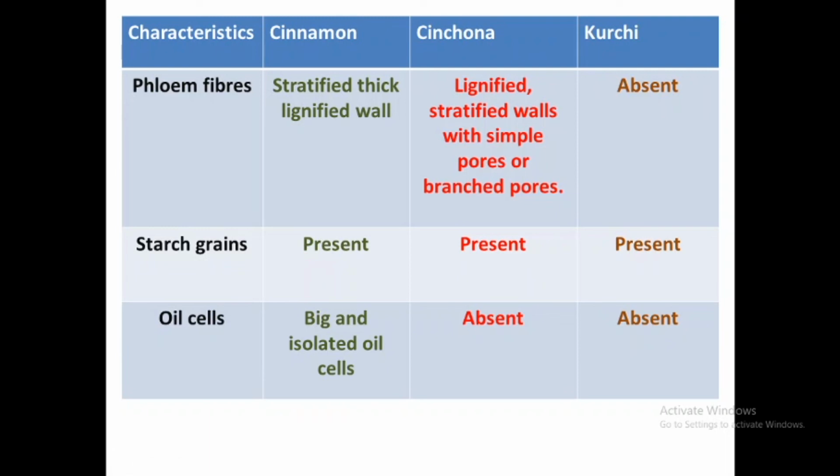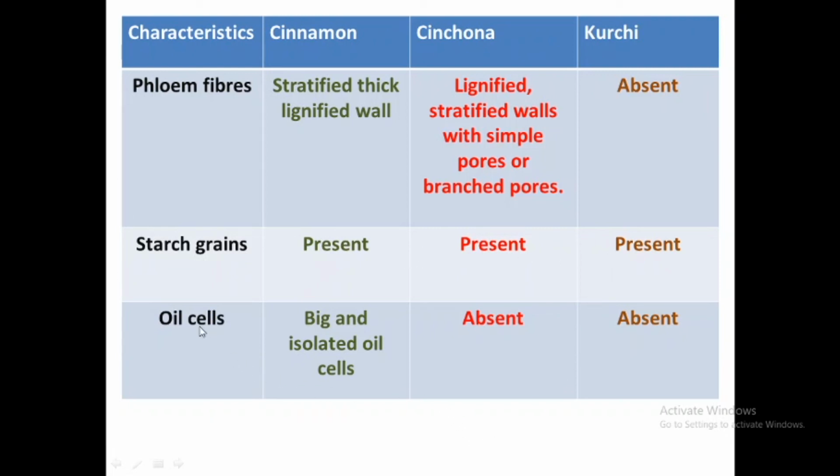So this is the difference between the phloem fibers of cinnamon and cinchona. The phloem fibers in cinchona have the simple as well as branched pores, and these are absent in kurchi. The starch grains are present in all three barks, that is cinnamon, cinchona as well as kurchi.